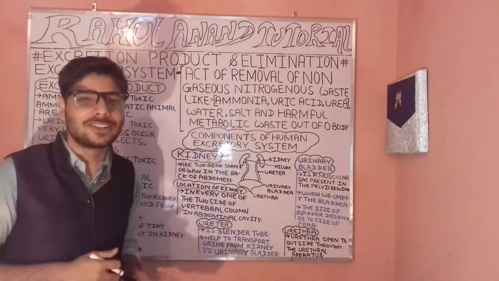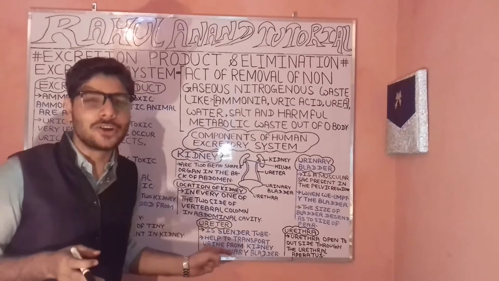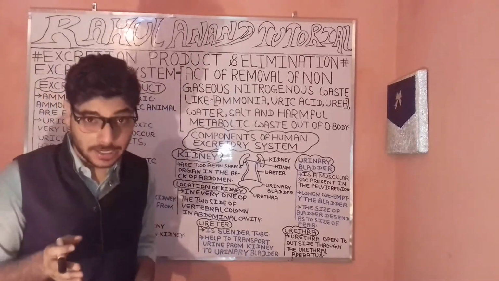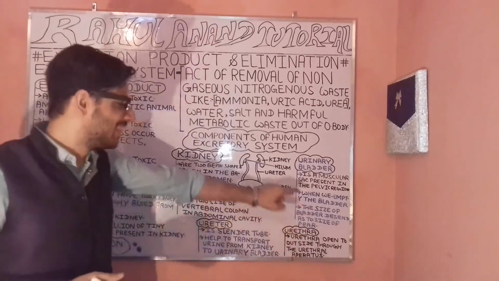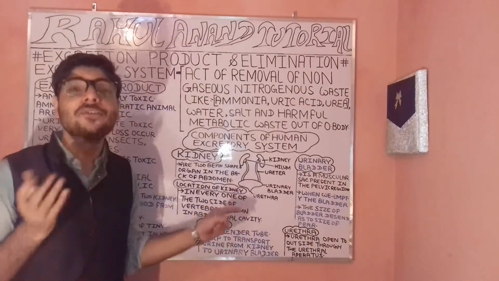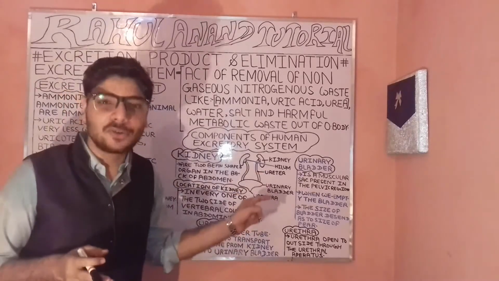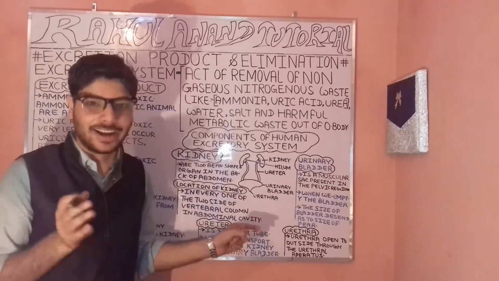So now let's understand about the second one, the ureter. The ureters are cylindrical, tube-like structures, as you could find here. The role of the ureter is to play an important part in transporting urine from the kidney towards the urinary bladder region.